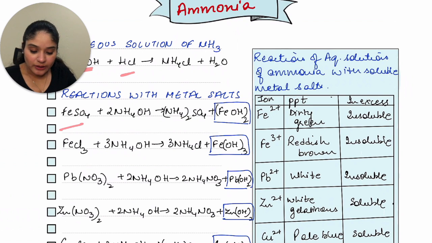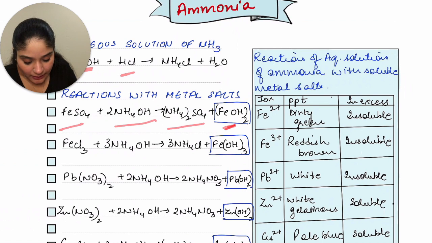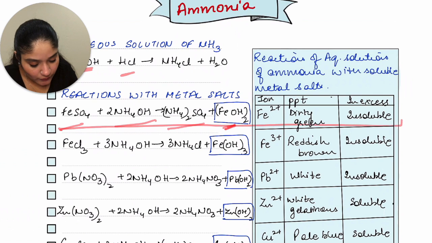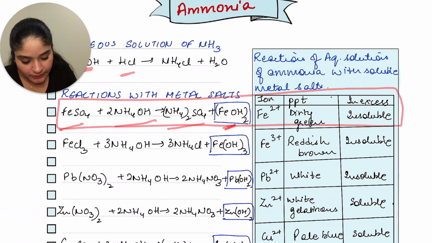Ferrous sulfate reacting with ammonium hydroxide gives you (NH4)2SO4 plus Fe(OH)2. This Fe(OH)2 is the PPT that you get, and right in front of it I have a box. This box is entirely together.